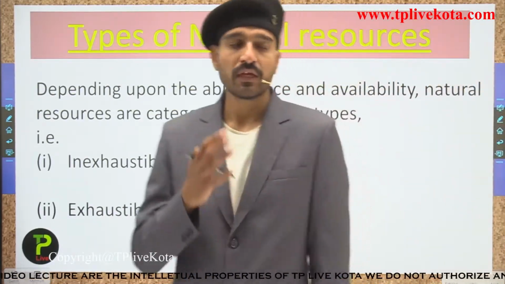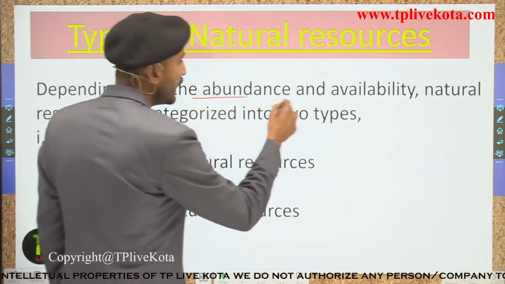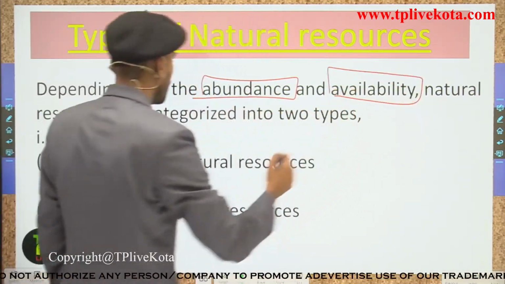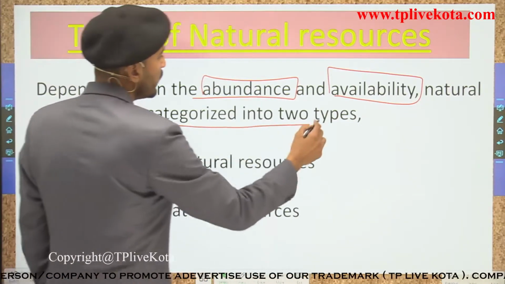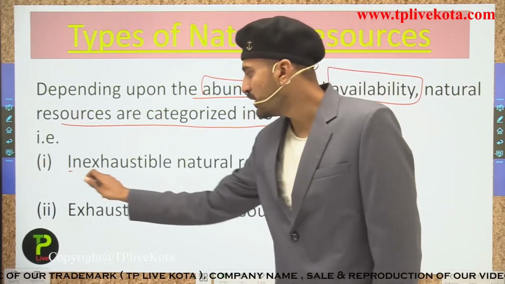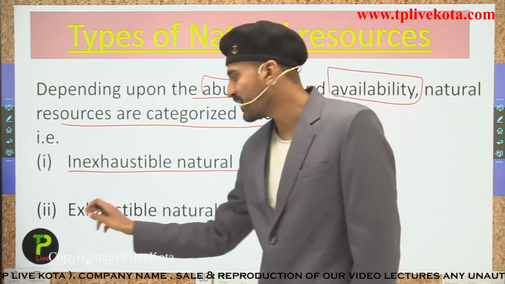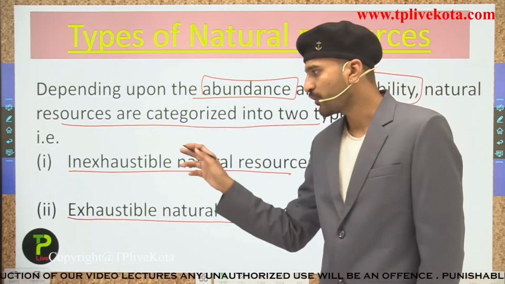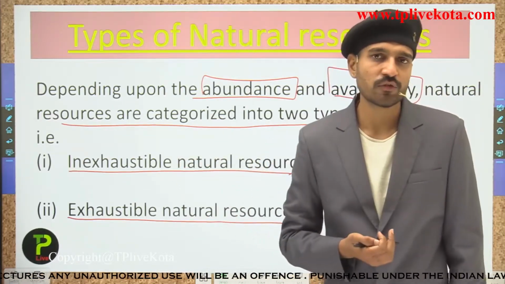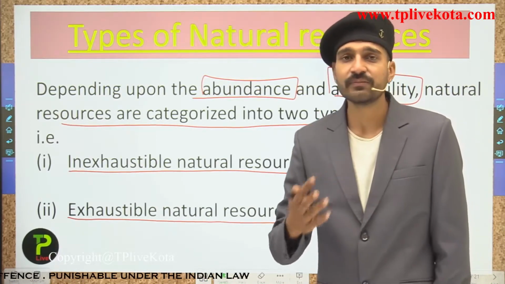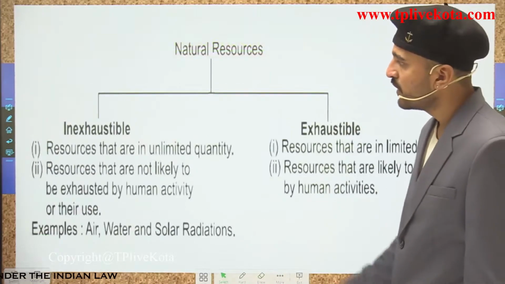So here students, depending upon their abundance and availability, natural resources are categorized into two major types. So what are these two major types? That is the inexhaustible natural resources, and the second one is the exhaustible natural resources. So here we are going to see what the inexhaustible natural resources and the exhaustible natural resources are, along with their definitions and examples. So let us start with the flowchart over here.